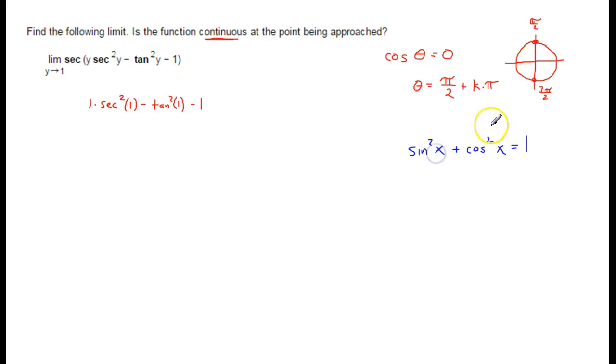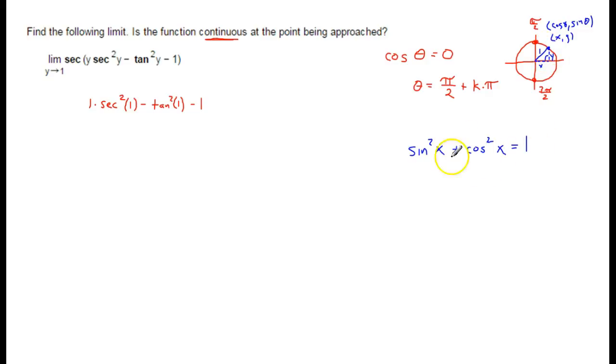They're called that because if you put a point anywhere on the unit circle, remember the unit circle is cosine theta for x and sine theta for y. If you drop down, there's your x, and you go up, that's your y. Because it's a unit circle, the radius is 1. And so we get x squared plus y squared equals 1 squared, or x squared plus y squared equals 1. But since x is cosine and y is sine, we can say cosine squared plus sine squared equals 1.